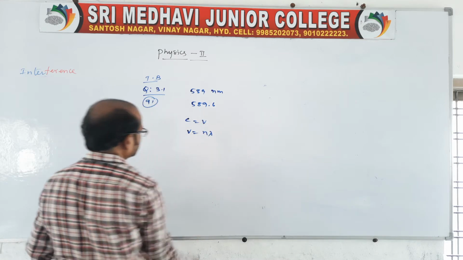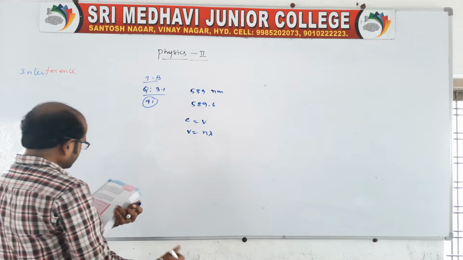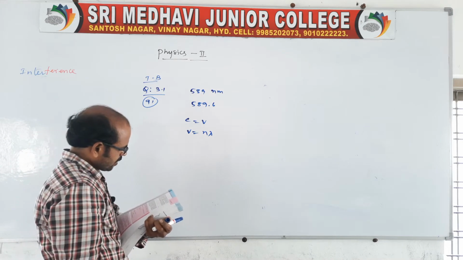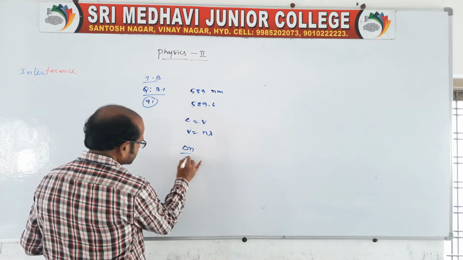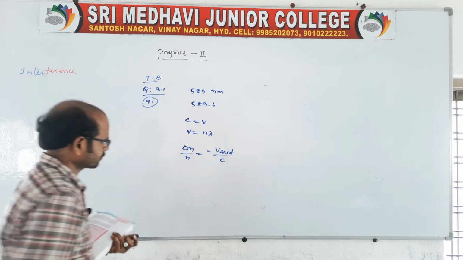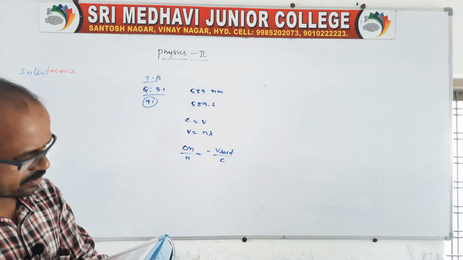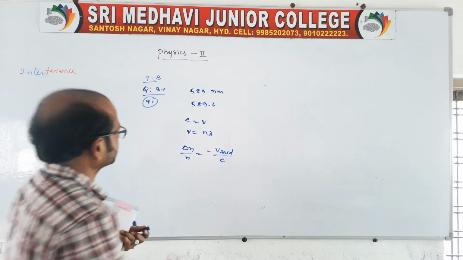Since it asks for the radial speed, we know delta n by n is equal to minus v radial by c.